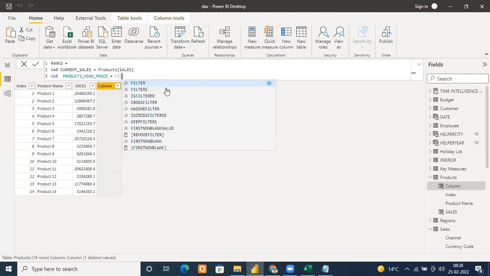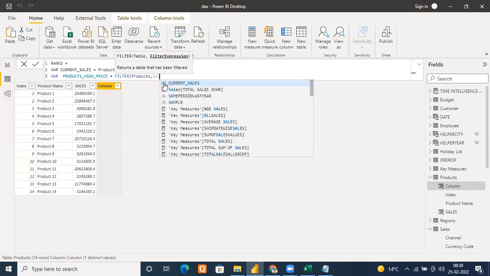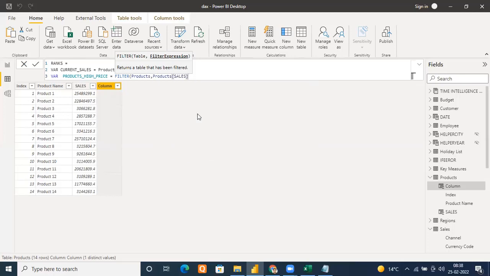I'm going to say FILTER my product table, this complete table, such that the product sales should be greater than what? This price.